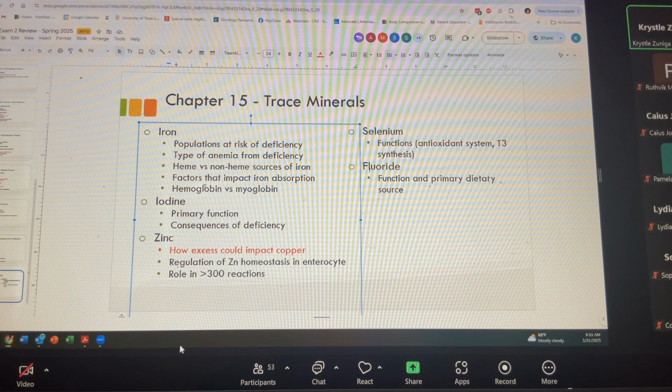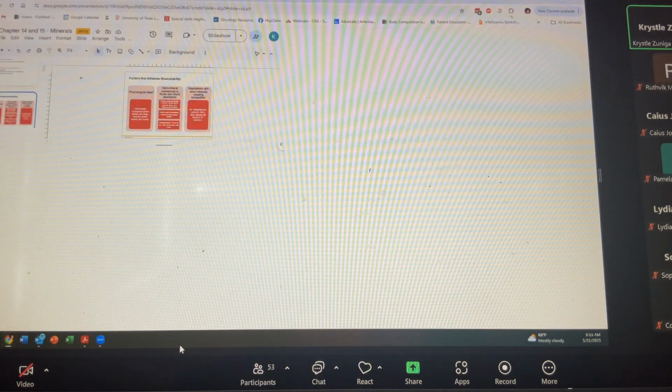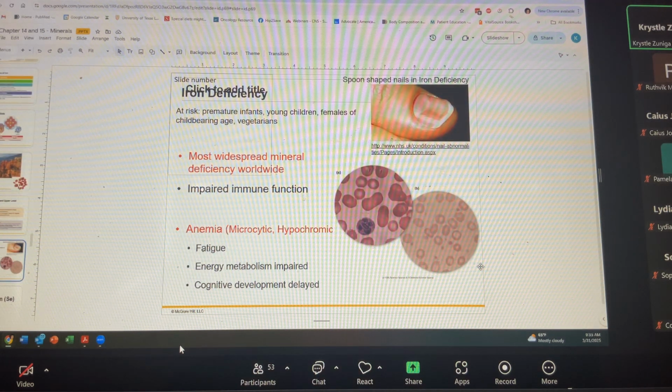Hemoglobin is what is carrying oxygen on the red blood cells that are in circulation, right? Versus myoglobin, we're talking about that in the muscle. Just wanted to bring up the point about the microcytic anemia. So you can see that they are pale and small red blood cells because they're not carrying oxygen.